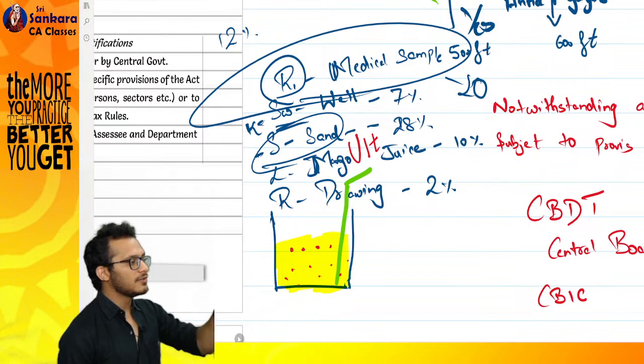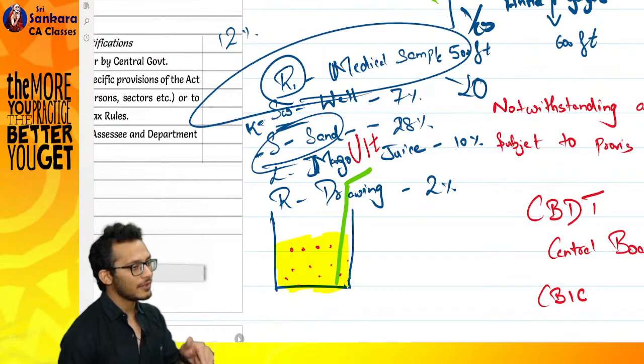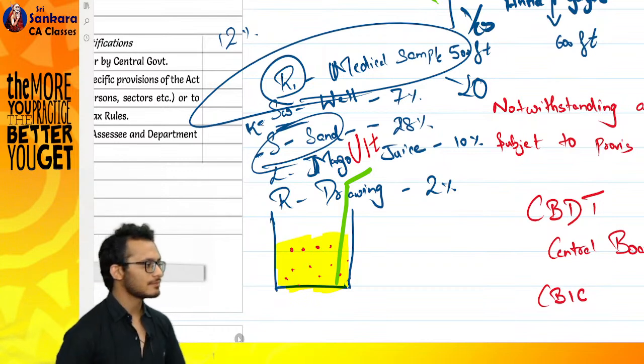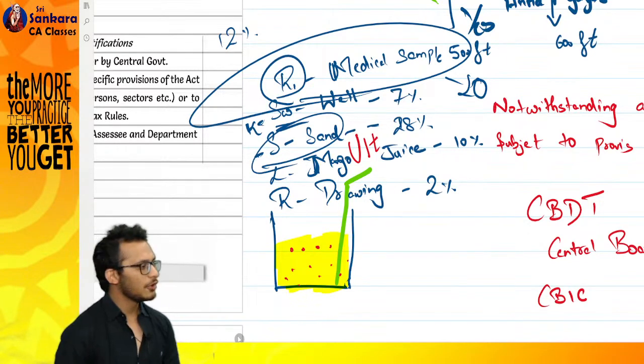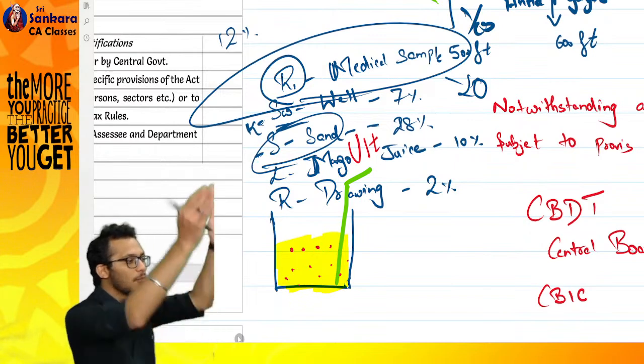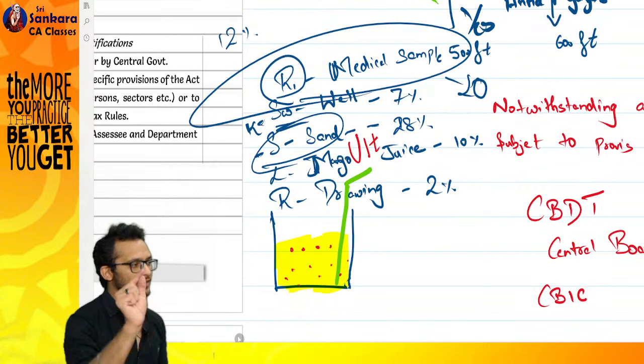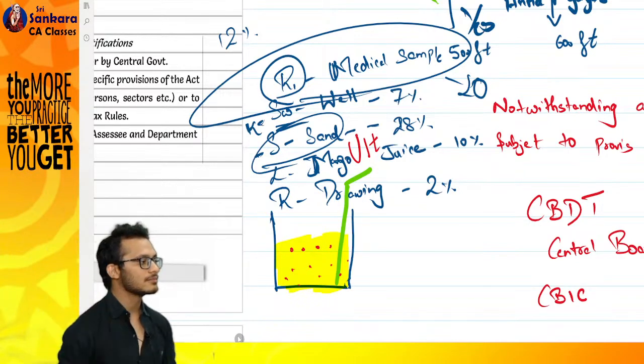If you have to give something for your officers, you will issue it by way of circular or notification. You've all been to school? You have a board. On that board, they'll come and say, circular number so and so. This is to notify the students and the teachers of the school.